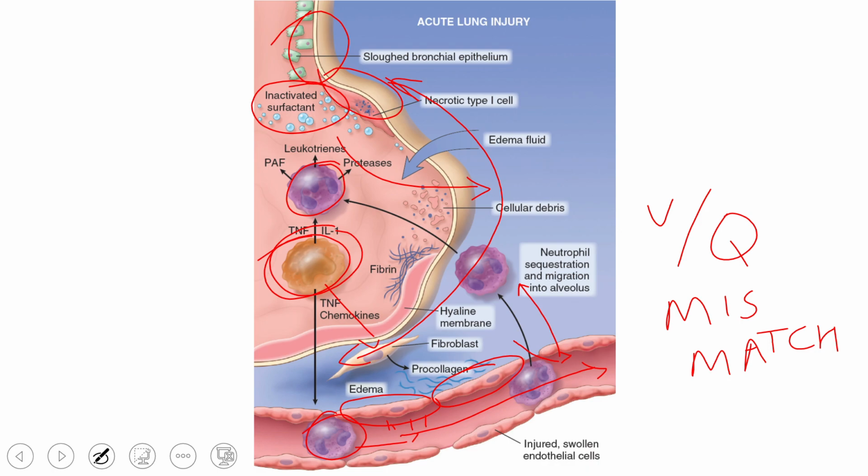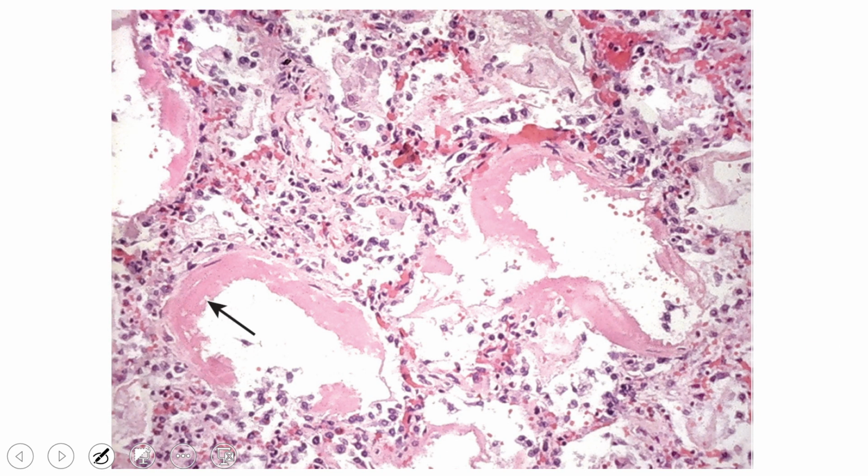If the patient recovers, there will be a chronic, permanent lung injury. Here you can see histologically there are these eosinophilic thick walls of the alveoli. Usually the alveolar walls are not so thick. They are designed in such a way that they can perform gas exchange very easily, but in this case they are thickened, so there will be lesser gas exchange.